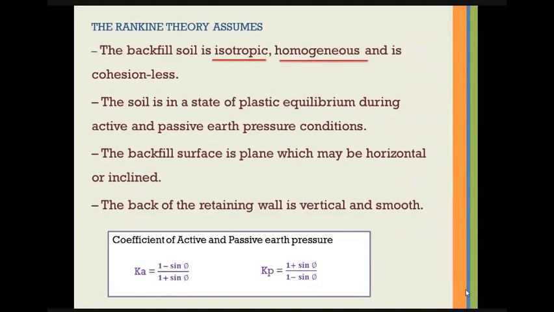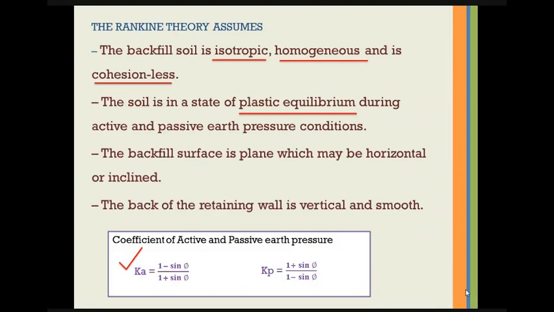Homogeneous means soil of the same nature with uniform structure, and it is cohesionless like sand or gravel. The soil is in plastic equilibrium, that is, on the verge of failure during active and passive earth pressure conditions. Coefficient of active earth pressure is Ka equal to (1 minus sin phi) upon (1 plus sin phi). Here phi is the angle of internal friction.